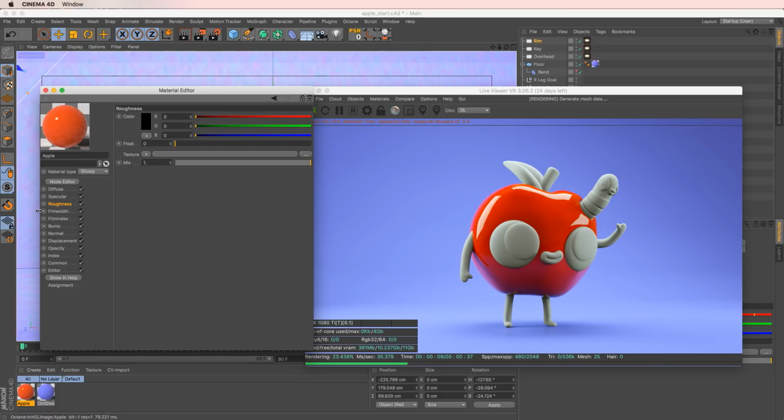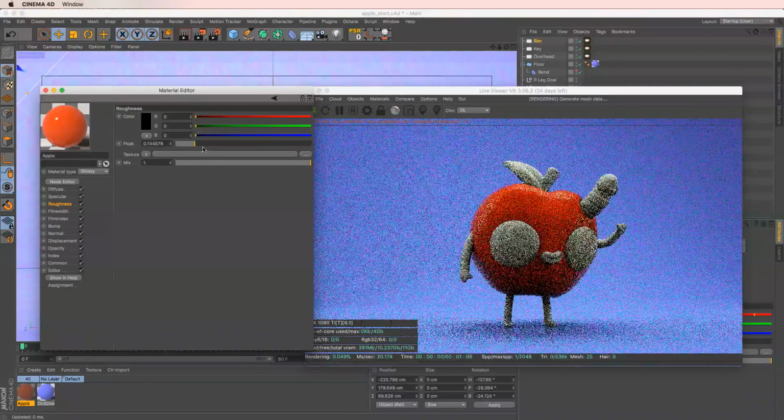But where the real magic happens with the whole plasticky vinyl look is in the roughness channel, because this adds a sense of realism. This is way too fake, kind of shiny plastic. And this is where we introduce a little bit of blur.